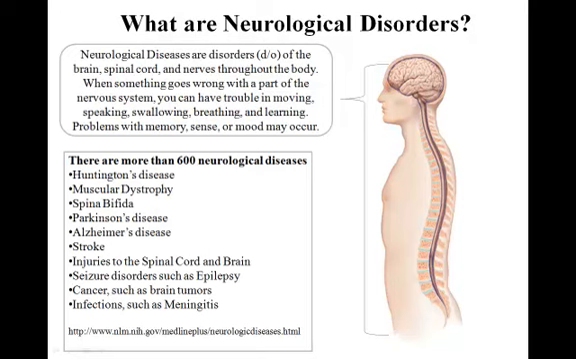Diseases of the blood vessels that supply the brain, such as a stroke. Injuries to the spinal cord and brain. Seizure disorders, such as epilepsy. Cancer, such as brain tumors. Studies have also shown that herbicide exposure may cause cancer, as we will touch base on later in the presentation. And finally, infections such as meningitis, which is an inflammation of the membranes that cover the brain and spinal cord.